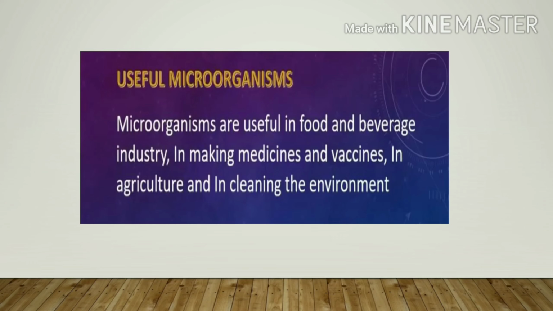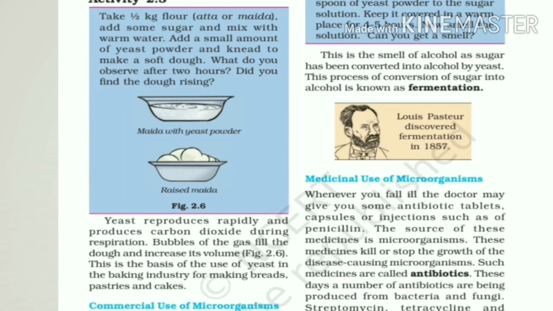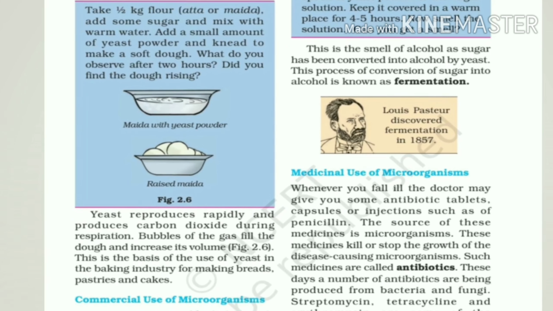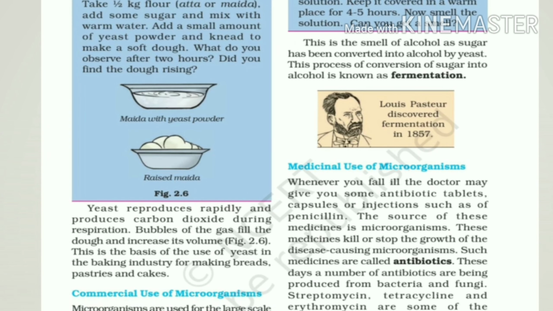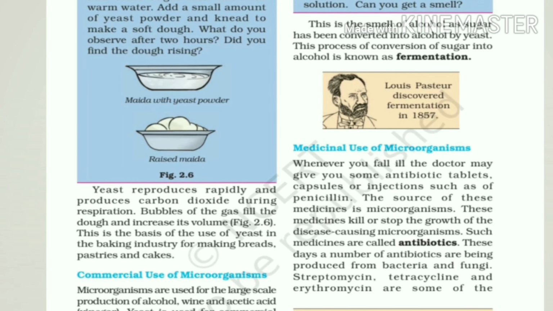So, useful microorganisms, I have already discussed. We discussed where microorganisms live, microorganisms and us, soil fertility, and curd and bread as well. Next one: take half a kg of flour, that is atta or maida. Add some sugar and mix with warm water. Add a small amount of yeast powder and knead to make a soft dough.